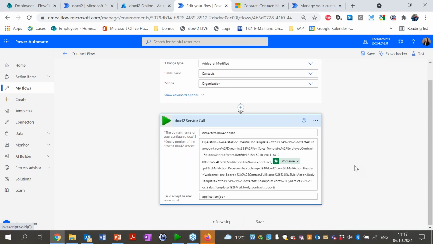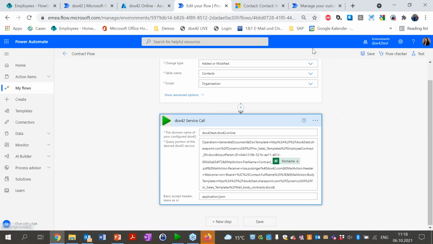In that case, we're using the custom connector. You can see the connector itself totally looks the same, just that here the authentication is already happening within, which I will of course show you in a second. Here, the query portion, we're generating a document and sending it by email, and you can see we have a variable here added, like the name here. That would be possible, of course, with the premium connector as well.